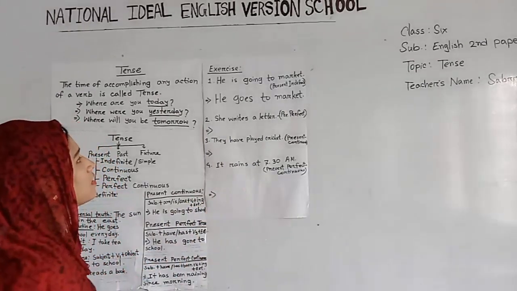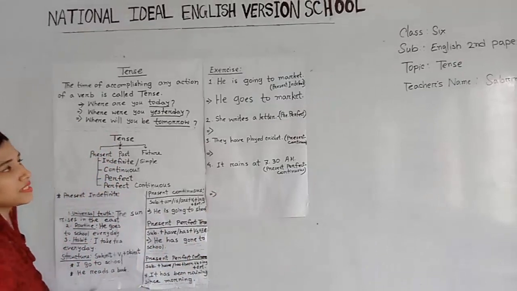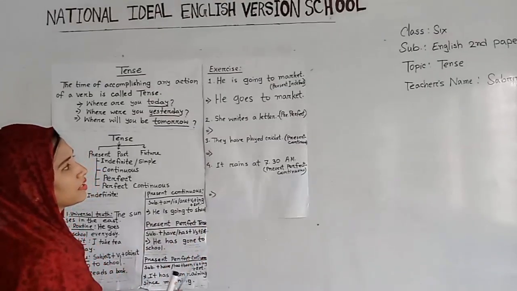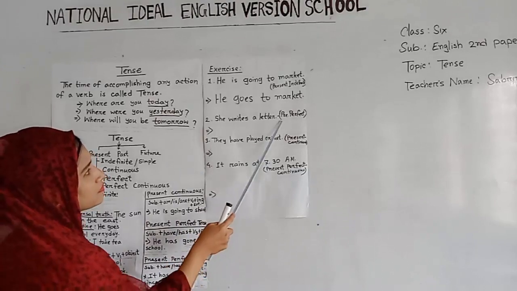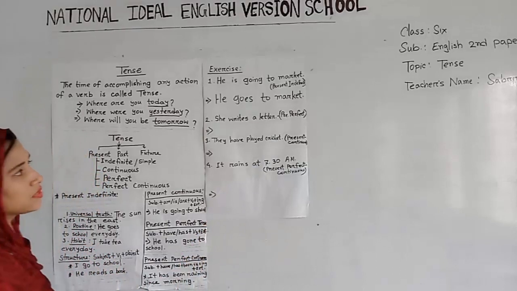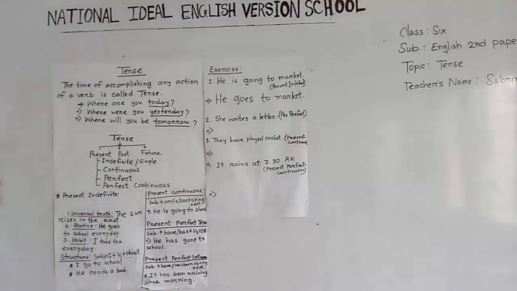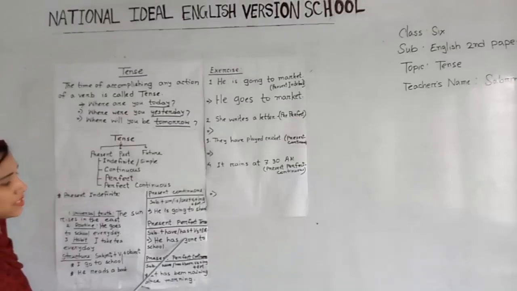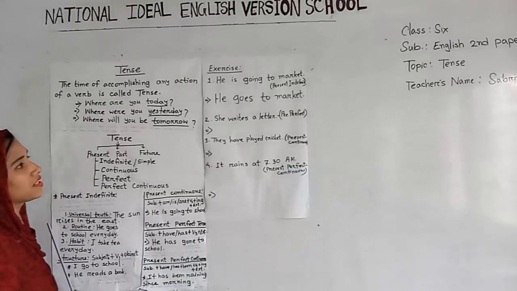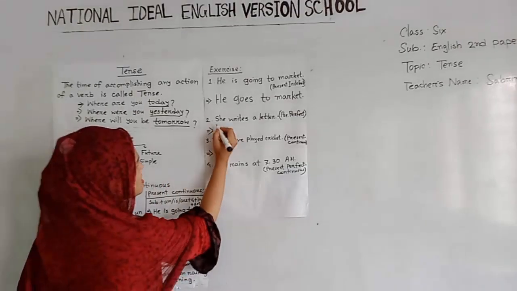Okay, dear students. Now number 2, we can see here: she writes a letter. It will change into present perfect tense. As per our rules, we know that the present perfect tense structure is what? Subject plus have or has plus V3 plus extension. So dear students, let's start this.